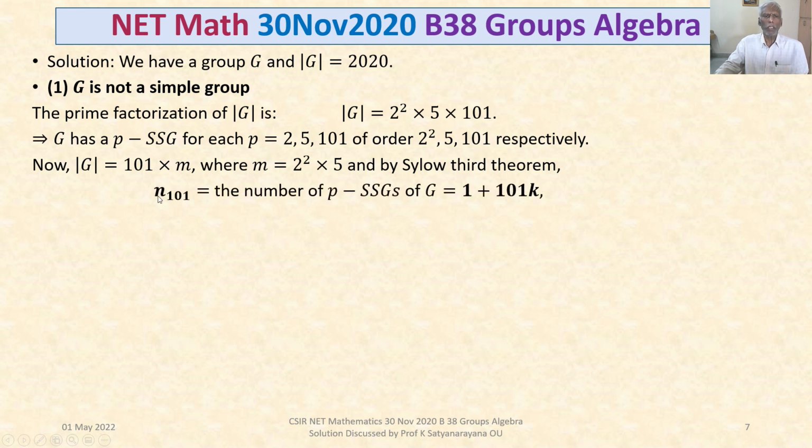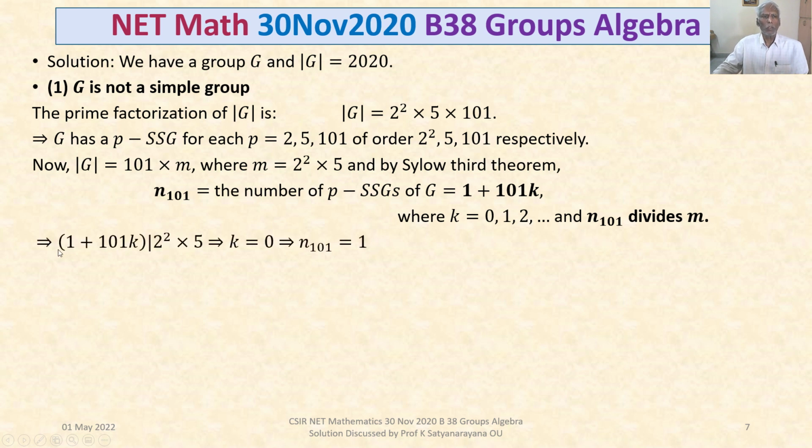Then n_101, the number of 101-Sylow subgroups of G, is given by n_p congruent to 1 mod p, that is n_101 = 1 + 101k, where k takes the values 0, 1, 2, etc., and n_101 divides m, where m is 2 squared times 5.